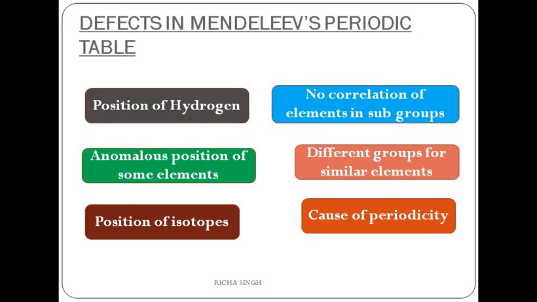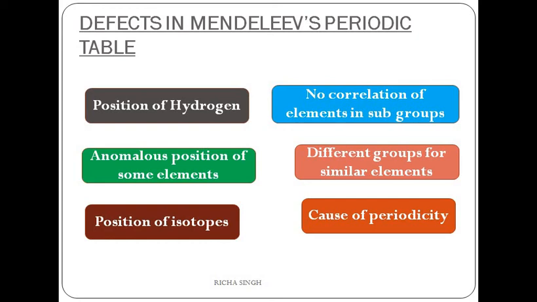Hydrogen and the alkali metals have different properties. So the position of hydrogen was not properly settled by Mendeleev, though it is there in the modern periodic table also. But if we are talking about defects, this is one of them.